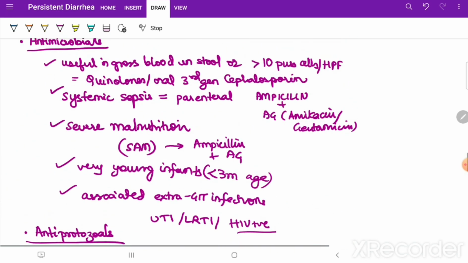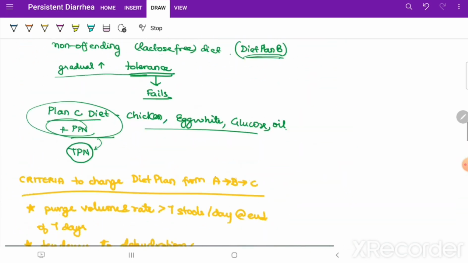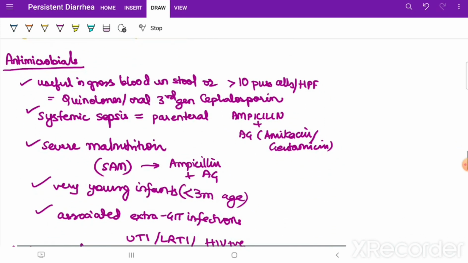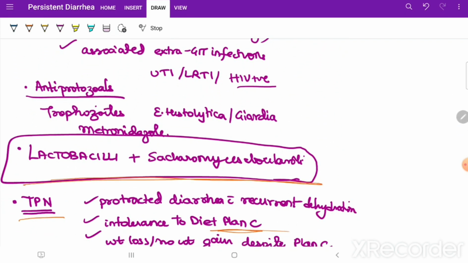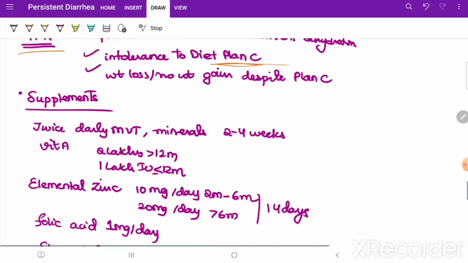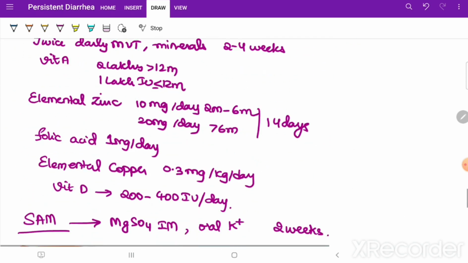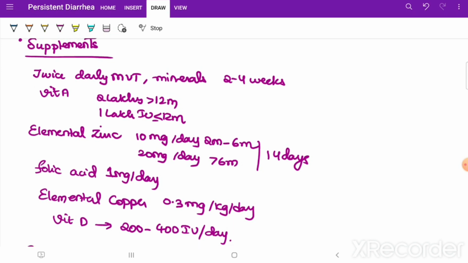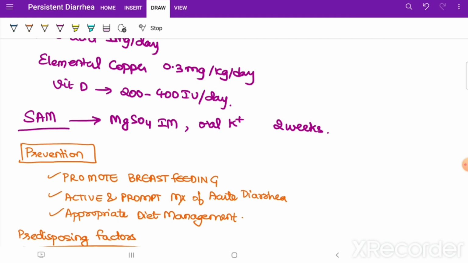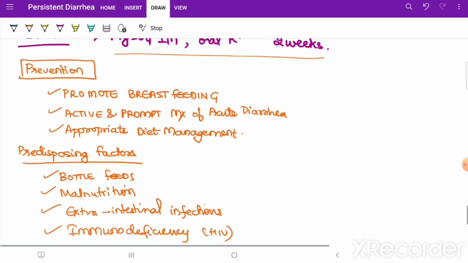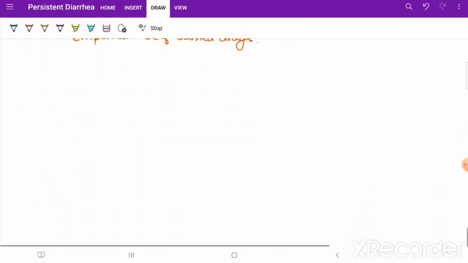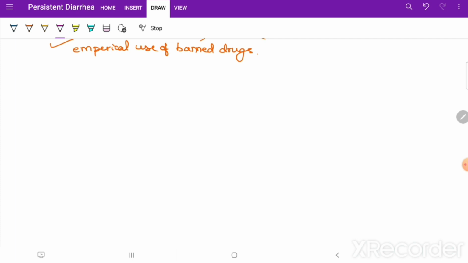Then we learned a little bit about antimicrobial use, antiprotozoal use and the prebiotic and probiotic concepts, and the supplements to be given, okay: elemental minerals and multivitamins and vitamin A and D, and in SAM you may have to give magnesium sulfate and oral potassium, okay. And prevention, we have discussed a bit about prevention, a bit about the predisposing factors.